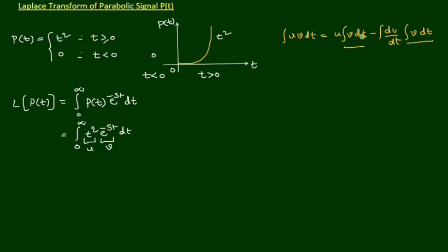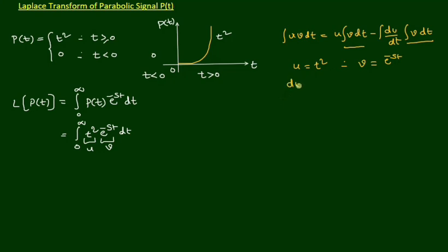Before proceeding with the calculation, we find the integral of v dt and du by dt separately for simplification of this procedure. So here u is equal to t square and v is e power minus st.